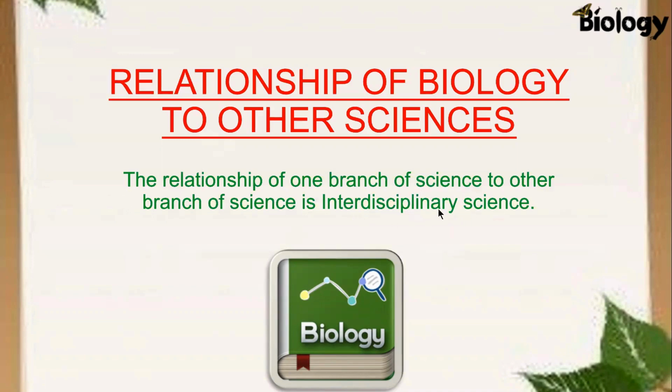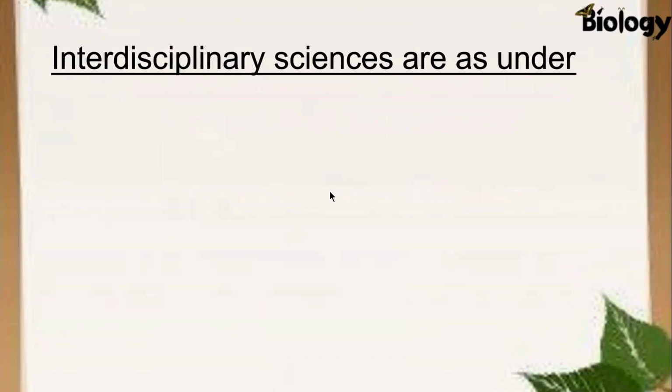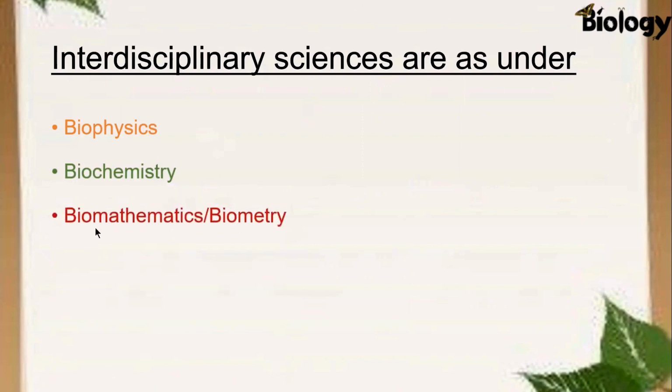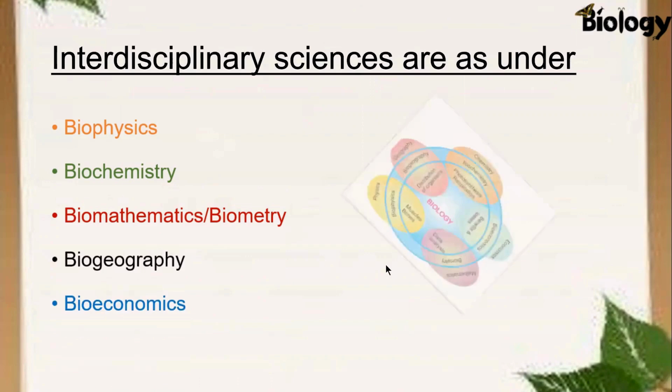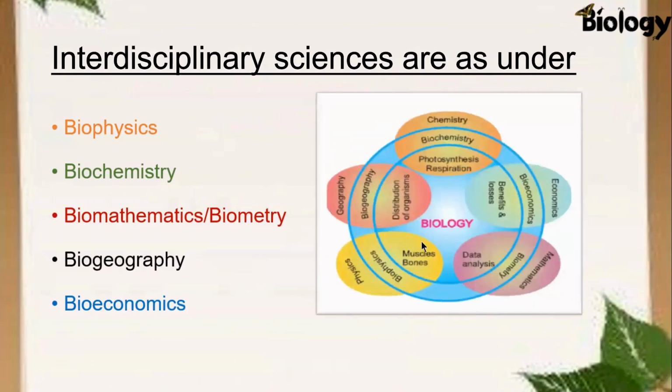In interdisciplinary science, we merge two branches of science, or we study the relationship of one branch of science to the other branch of science. The interdisciplinary sciences are: number 1, biophysics; number 2, biochemistry; number 3, biomathematics or biometry; number 4, biogeography; and number 5, bioeconomics.